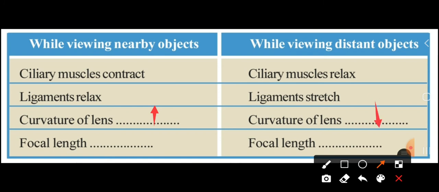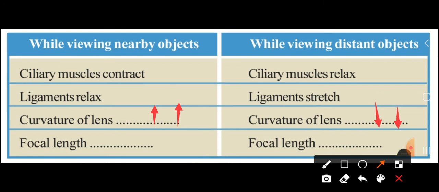So here curvature of the lens decreases. Curvature means the circular size, that increases and decreases. While viewing the distant object, curvature of the lens decreases. While watching the nearby object, curvature of the lens increases. Here it is decreasing.